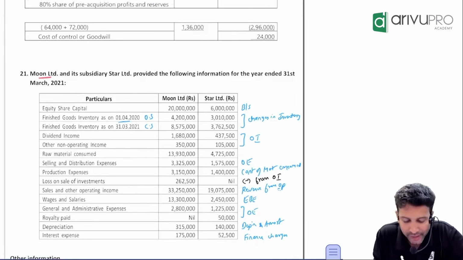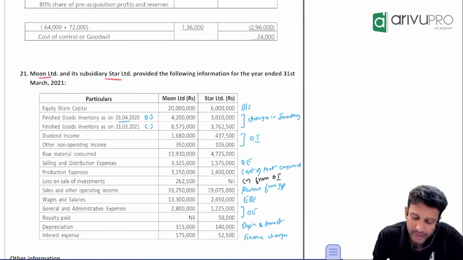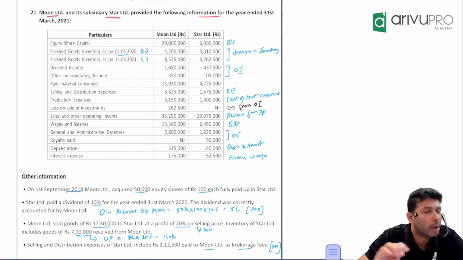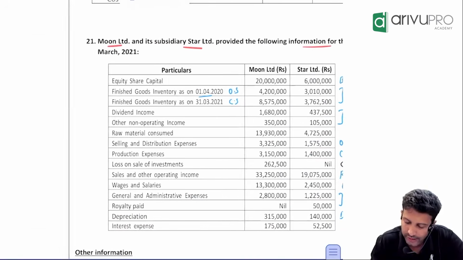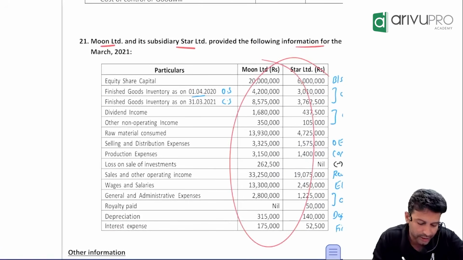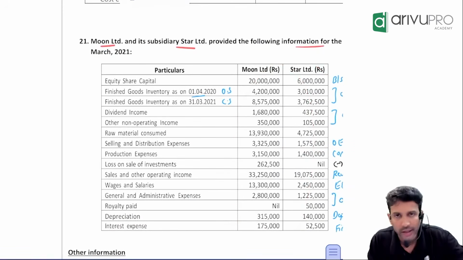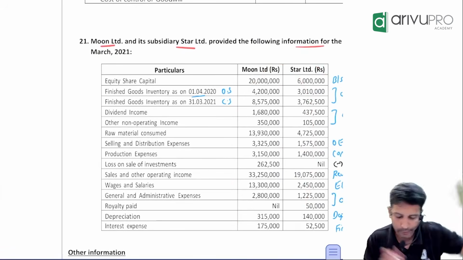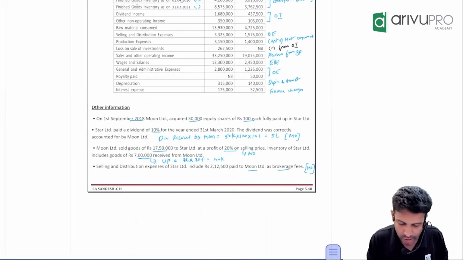So Moon Limited and a subsidiary Star Limited have provided the following information as on 31st March 2021. Sir, I will read out the components. All you have to do is tell me whether this is a balance sheet item or a P&L item. If it is a P&L item, under which category will it come? That you need to identify for me. We just need to prepare the consolidated P&L here. That's the requirement.